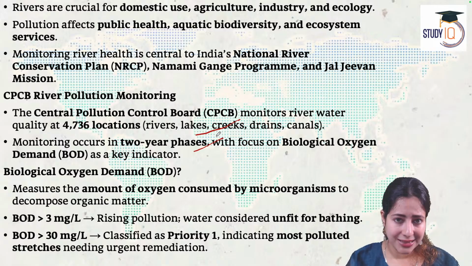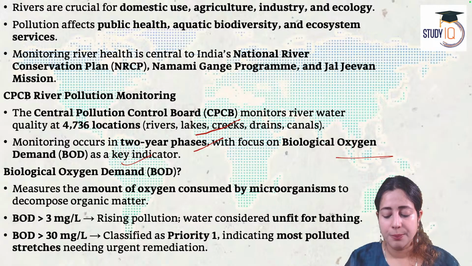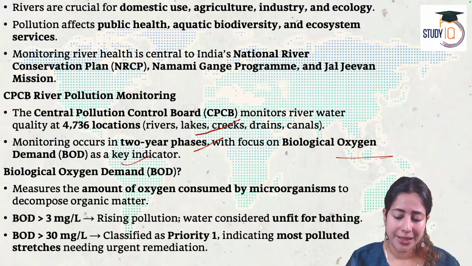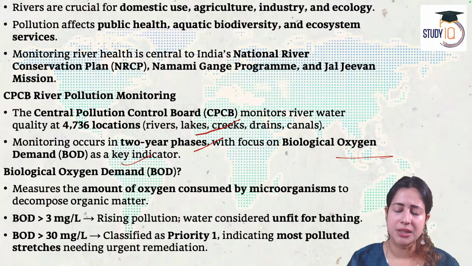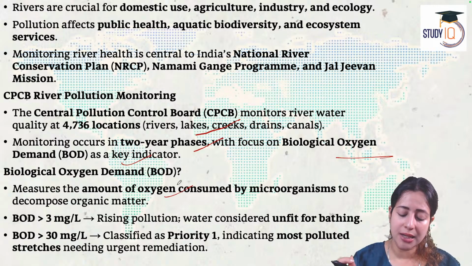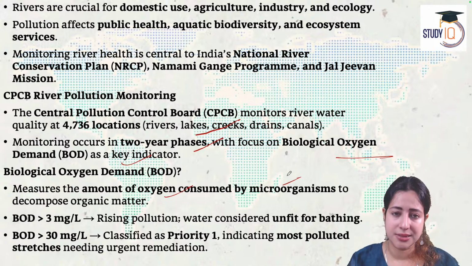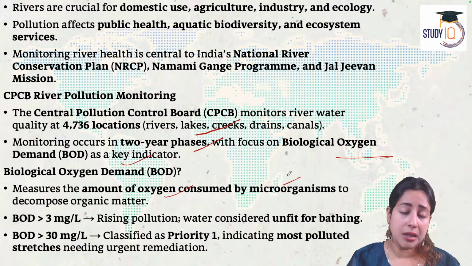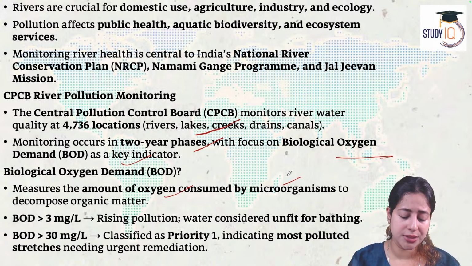So this current estimate is based on a measurement known as BOD. This is biological oxygen demand. Important for Science and Technology, GS paper 3. Water contamination, especially BOD, biological oxygen demand. So what is that? The BOD measures the amount of oxygen that organisms in a given water body consume. So the amount of oxygen consumed by microorganisms inside a body of water in order to decompose organic matter in that water is known as BOD.